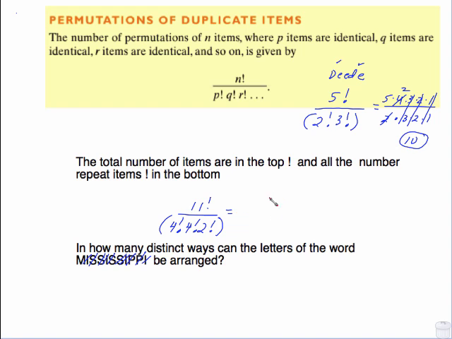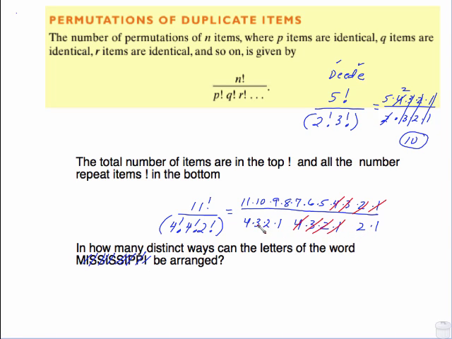Now let's write this out the long way. 11 factorial: 11, 10, 9, 8, 7, 6, 5, 4, 3, 2, 1. I don't need to write the 1. Then 4 factorial, 4 times 3 times 2 times 1. The next 4 factorial, 4 times 3 times 2 times 1. And the 2 factorial is 2 times 1. And then we can do some canceling. 4, 3, 2, 1 can wipe out with 4, 3, 2, 1.